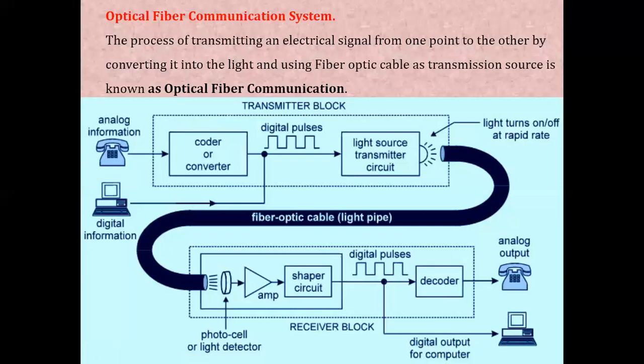You may have a doubt about why we are using a light source instead of electricity. Light or laser light is used for optical fiber communication because laser light is a single wavelength source, while other light sources like sunlight or bulb light have many wavelengths of light. As a result, if used for communication, they would produce a beam which is much less powerful, whereas the laser, having a single wavelength, would result in a more powerful beam as output.